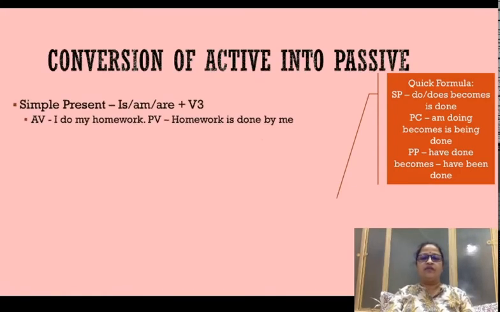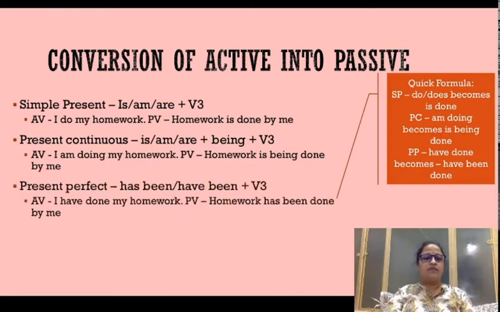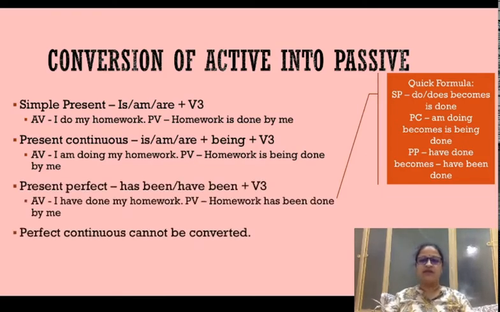Now, conversion of active into passive. Let's get more technical now and understand what the formulas are when you convert a present tense sentence into passive. There are 4 aspects in present tense, as I told you before: simple, present continuous, present perfect, and present perfect continuous. In the present tense, when you convert an active voice sentence into passive voice, the verb is going to take the helping verb is, am, are, plus the main verb is going to convert itself into its third form, that is V3, and that is how you are going to convert the sentence.